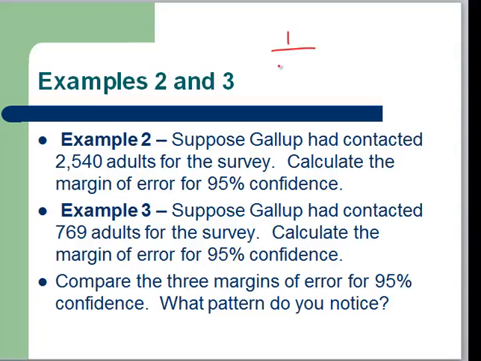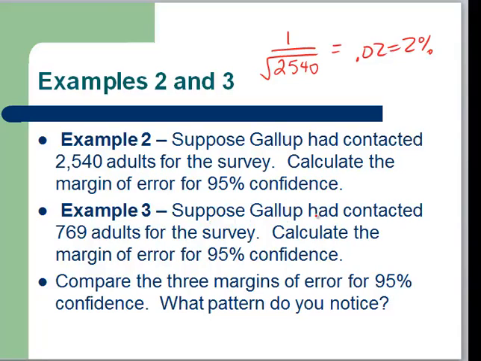If I want the margin of error for 95% confidence, I need to take 1 divided by the square root of the sample size. So if I do that on my calculator, I get 0.02, or 2%, which is indeed smaller. So the larger the sample size, the smaller the margin of error.